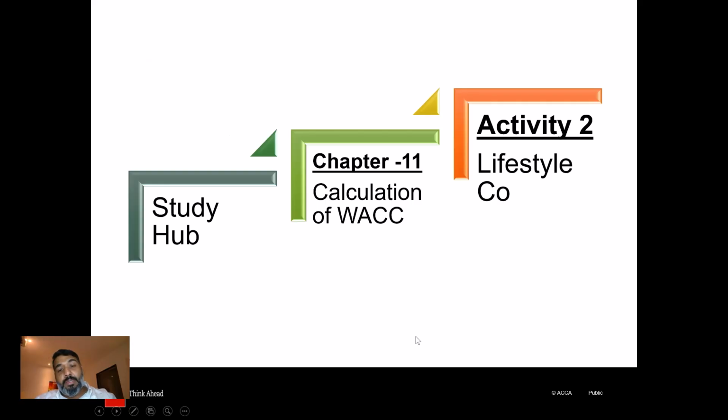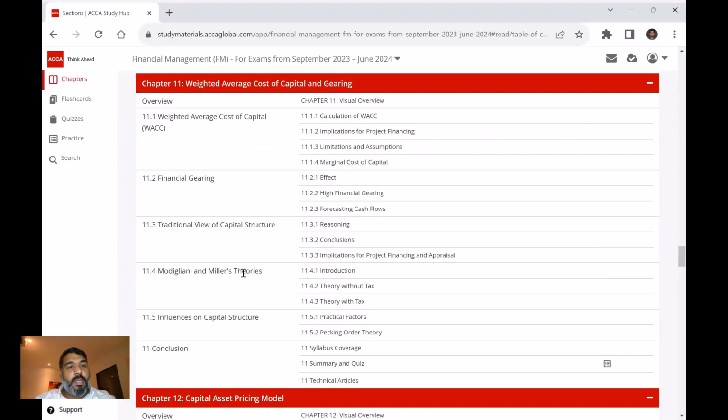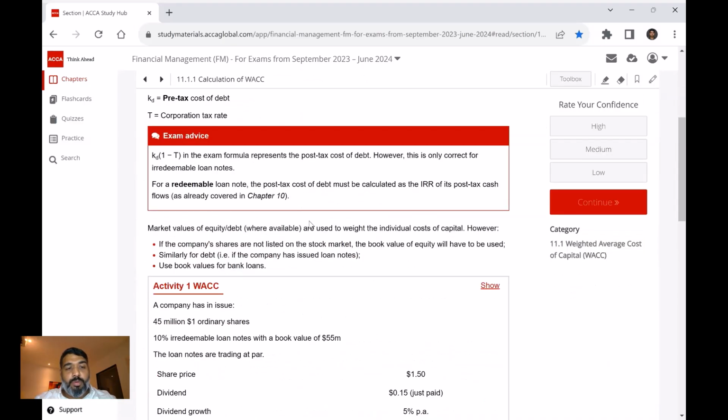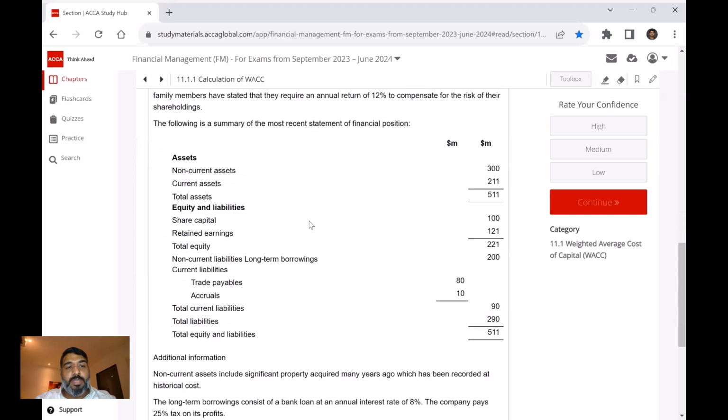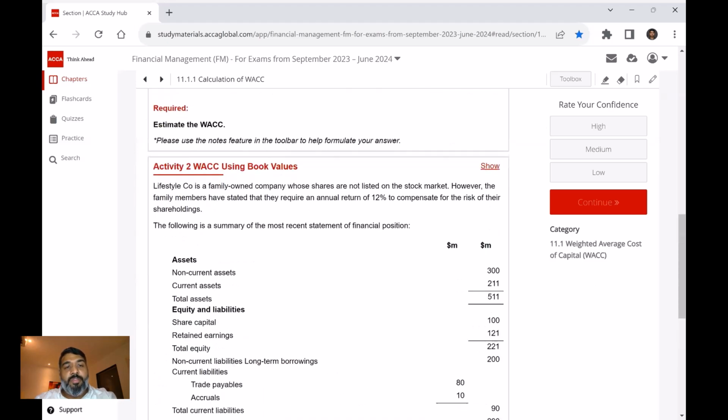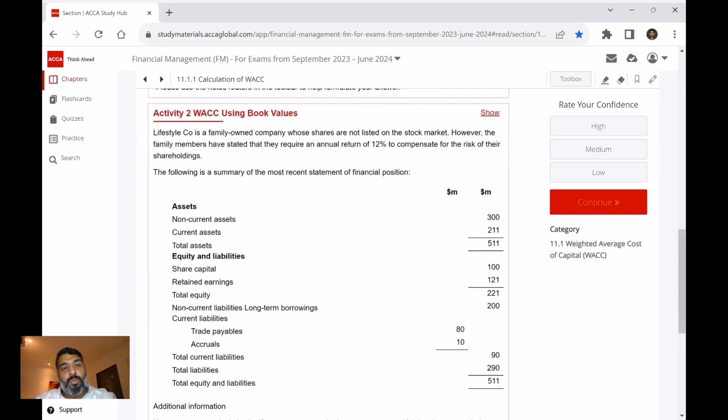Let's look into that. Here in the study hub, chapter number 11 deals with the weighted average cost of capital, and under 11.1.1, the calculation of WACC, when you come down, we've got activity number 2. So you are recommended to go through this company called Lifestyle Company.